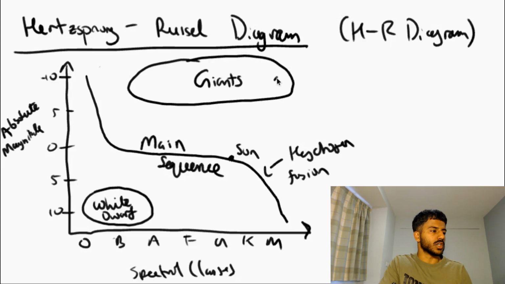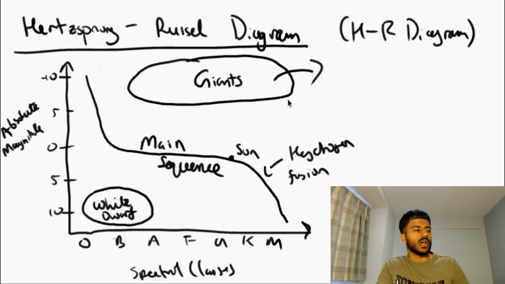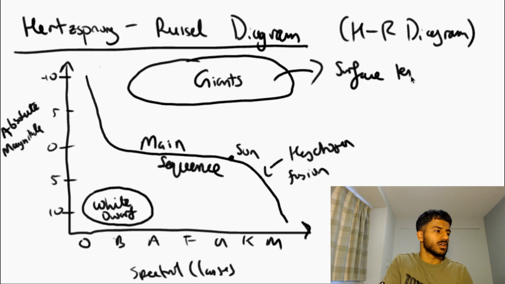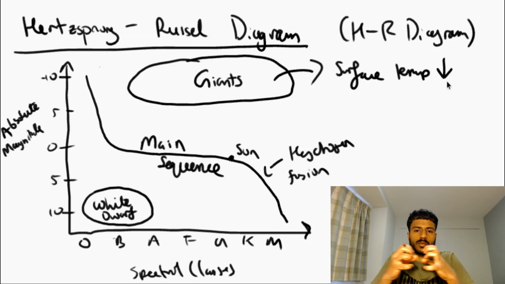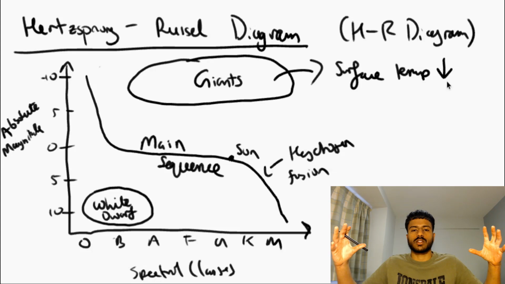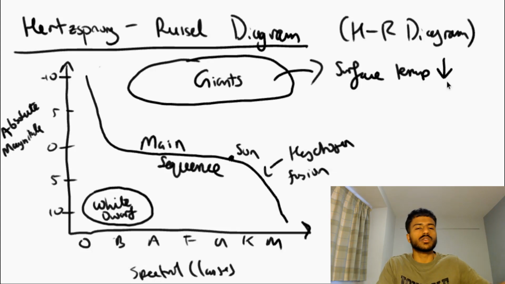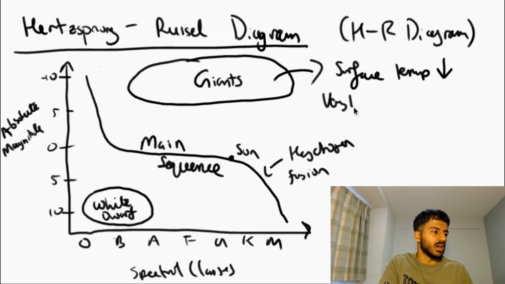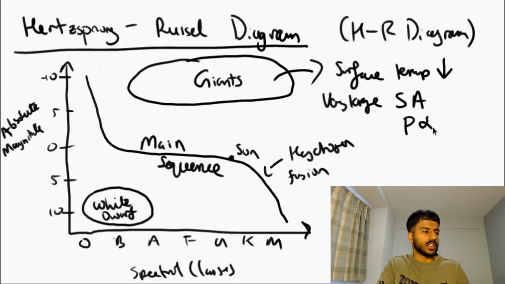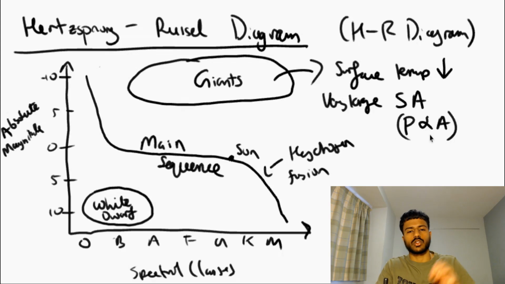Now, these red supergiants are very, very up here, and they're on the right hand side because as these stars expand, their surface temperature will decrease. And as we know, if something's bunched up, it's going to be hotter, but as it expands, it gets a lot cooler. But the reason why it's got such a great absolute magnitude is that it has a very large surface area. And remember that we know that power is directly proportional to the area, so a larger area means greater power, which therefore means a greater absolute magnitude.